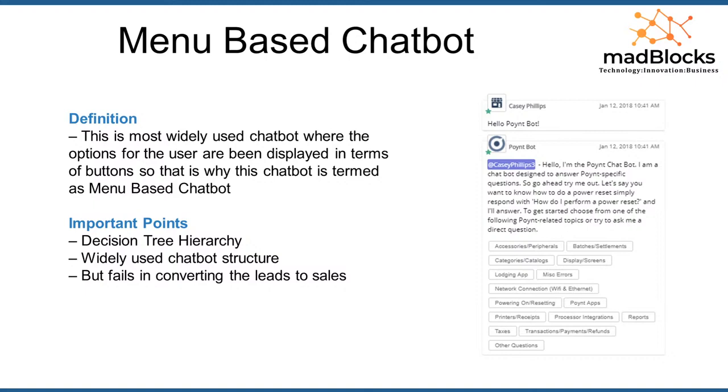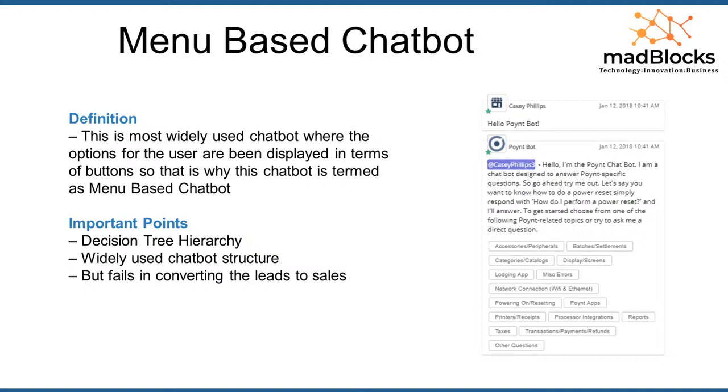So a welcome message is displayed, along with different types of buttons. This is called a menu based chatbot, where the user has to select what he needs. Here you see different buttons like accessories, settlements, categories, display screens, logging apps, miscellaneous errors and so on, right?